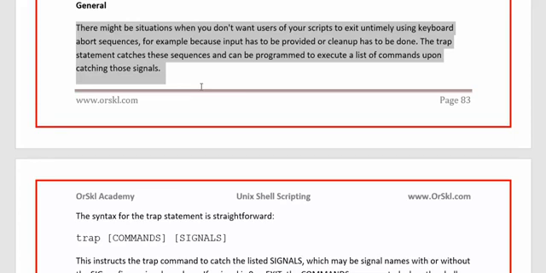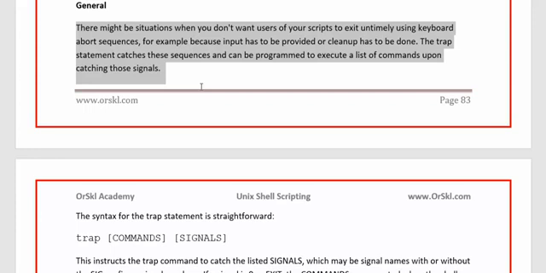But if somebody presses Control C in between the flow of the script, will the script go to the end of the script? No. That means all the temporary files that were created at the beginning of the script flow will not be cleaned at the end. Now, how can you make sure that whenever the user exits, like using Control C from the tool, these things are also cleaned? What do I mean by these things? The temporary files which you created in the beginning are also cleaned. That is one thing that you can do.